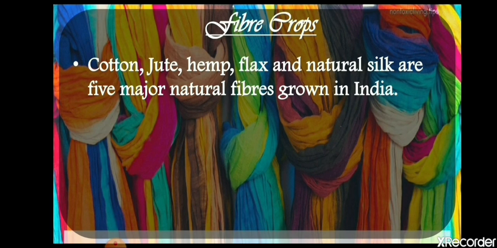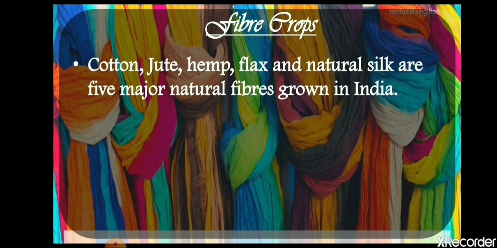Now basically you are familiar with cotton and jute, maybe you do not know about hemp and flax, that I will explain to you. So cotton, jute, hemp, flax and natural silk are 5 major natural fibers that are grown in India. Cotton, jute, hemp and flax are the fibers that we get from the plant. And natural silk, as we know, in the previous part we have learned about sericulture.